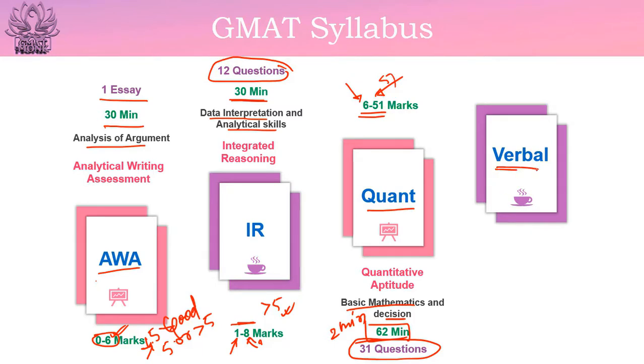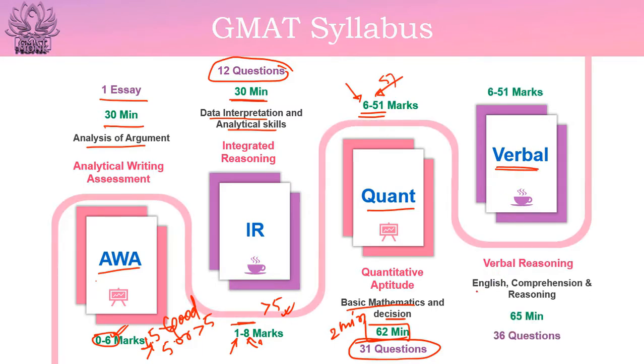Next would be your verbal section, that is verbal reasoning. In verbal you would be tested on English, comprehension and reasoning. Your grammar would be tested, your reasoning skills would be tested, and your comprehension or understanding of an issue or a passage would be tested in this topic. There would be 36 questions in this section, and you will be given 65 minutes to answer them. So there will be around 1 minute and 49 seconds for each question. This is also scored from 6 to 51, that is, the minimum you can get is 6 and the maximum is 51 in verbal. So let's move ahead.